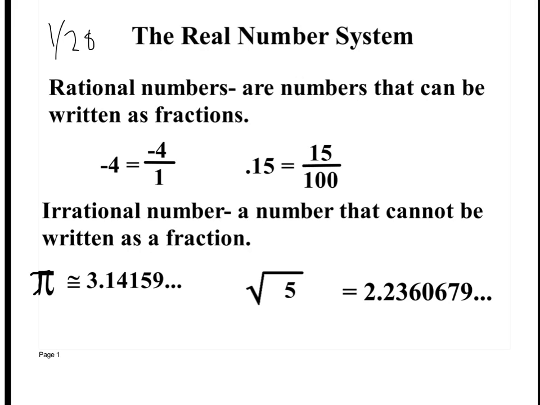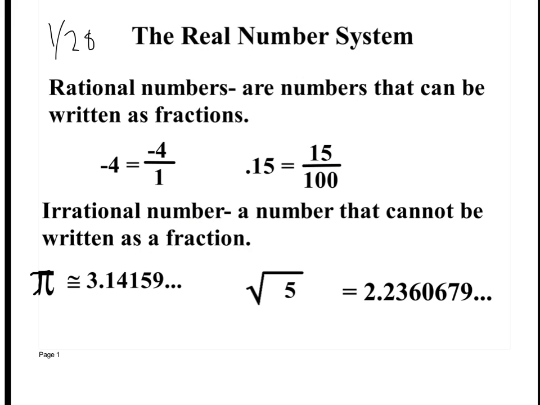Rational numbers are numbers that can be written as fractions. Like I said, -4. Can I write -4 as a fraction? Yes, I write it over 1. Can I write 0.15 as a fraction? Yes. Remember, this is in the hundredths decimal place, so I just write over 100. We've done that before.